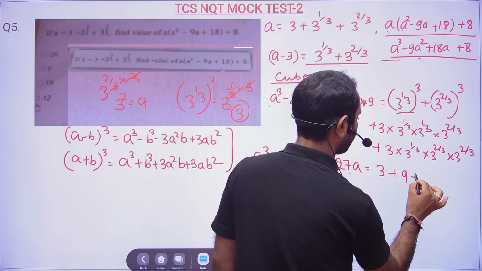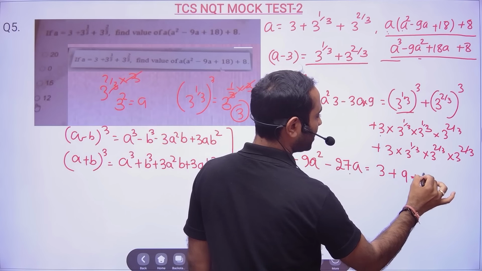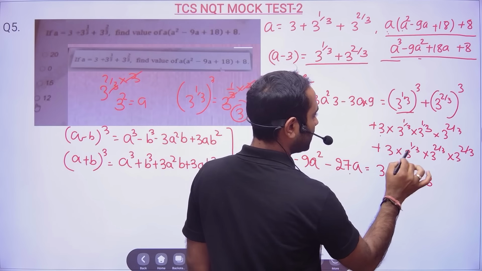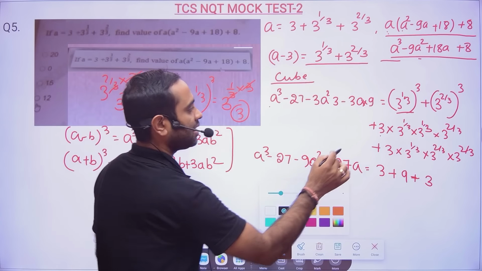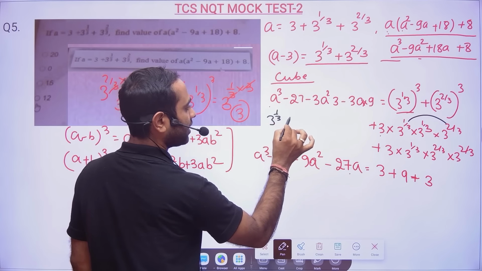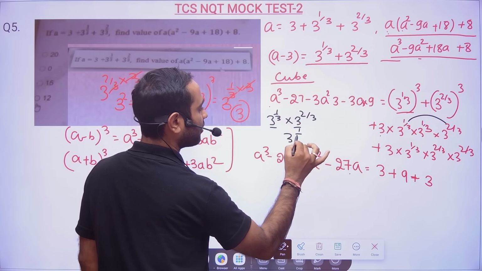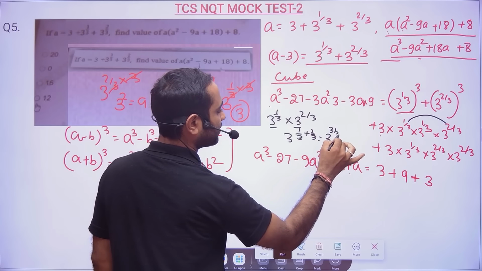Plus. Now here you see, so 3, and if you multiply this 2, what will happen? So sir, 3 to the power 1 by 3 into 3 to the power 2 by 3, when base is same, power will get added. So 3 to the power 3 by 3, that is nothing but 3.